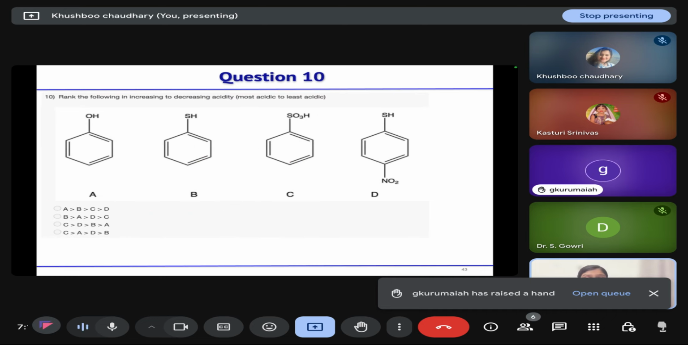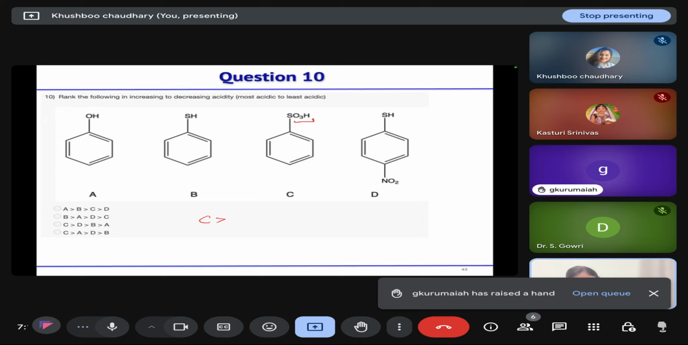Then rank the following in decreasing order of acidity, from most acidic to the least acidic. Which one is most acidic? SO3H, sulfonic acid is the most acidic because after the deprotonation, whatever structure we are getting is resonance stabilized, and the resonating structures are of equal energy. So your C is most acidic.